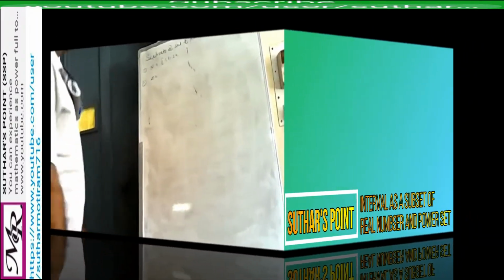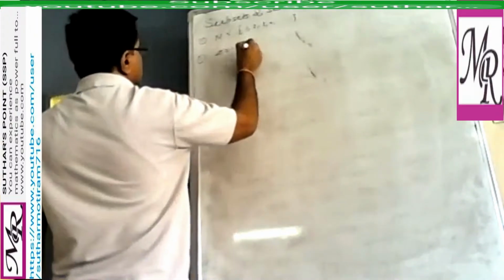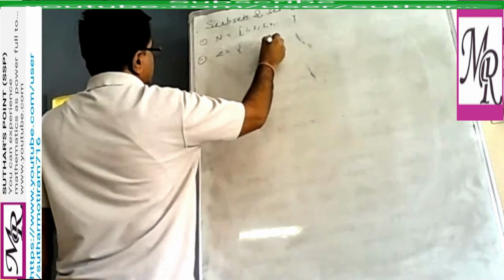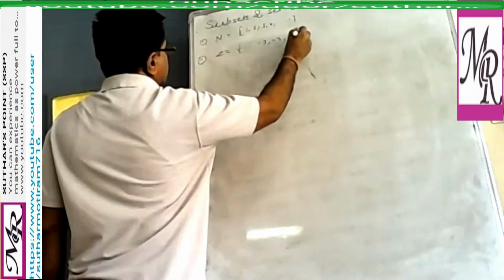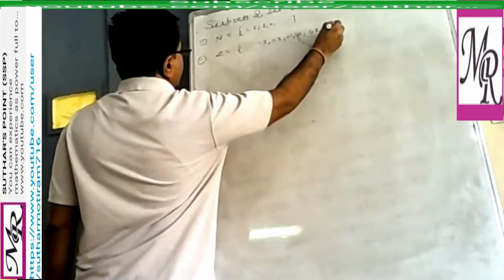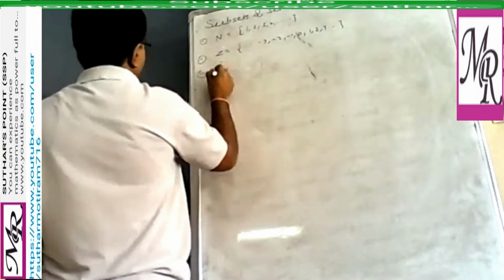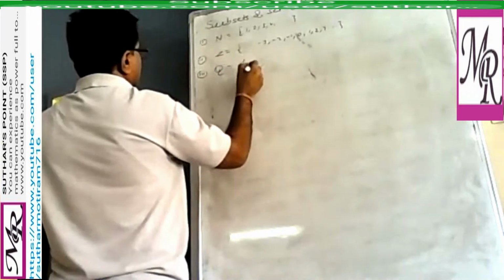So you may write 3, -2, -1, 0, 1, 2, 3 and so on. So immediately you can say natural number or rational number as represented by Q. As we have seen the definition for the rational number, which can be represented in the P by Q form.